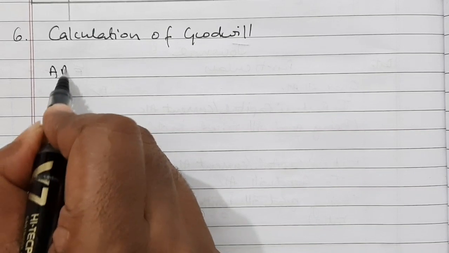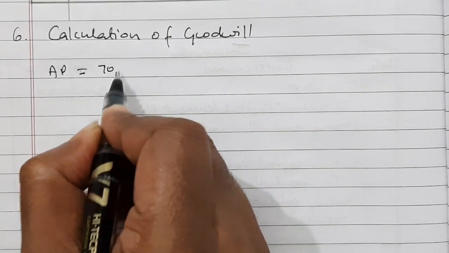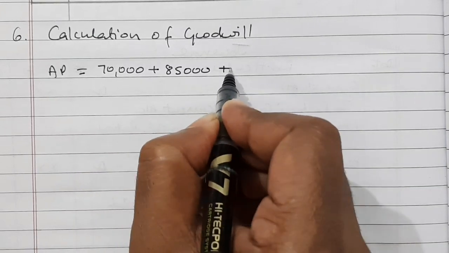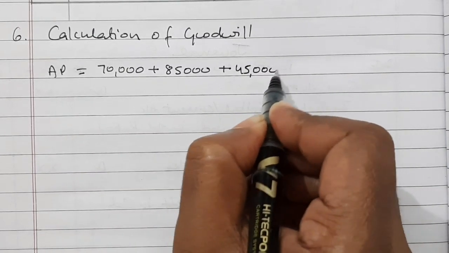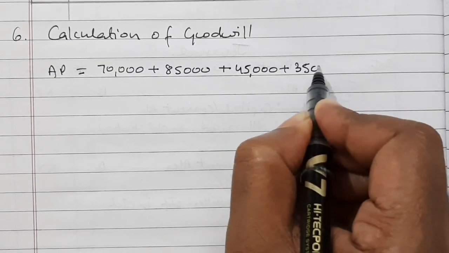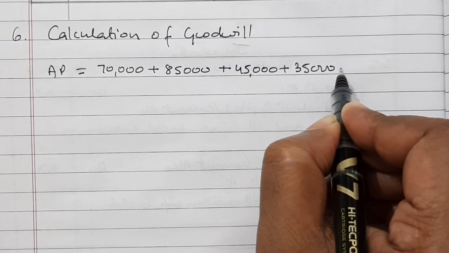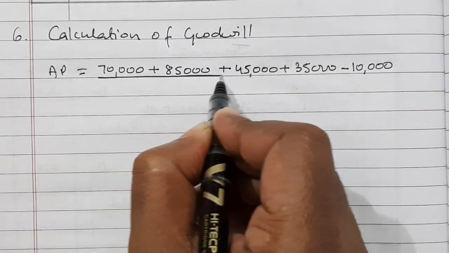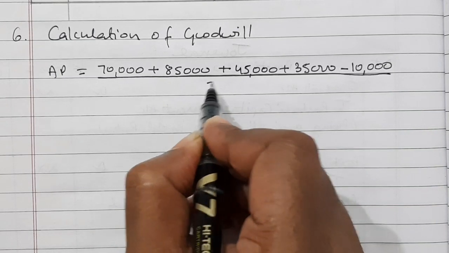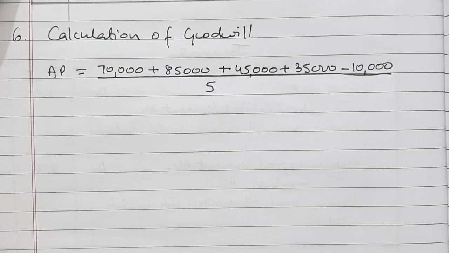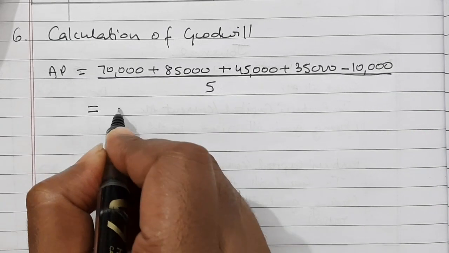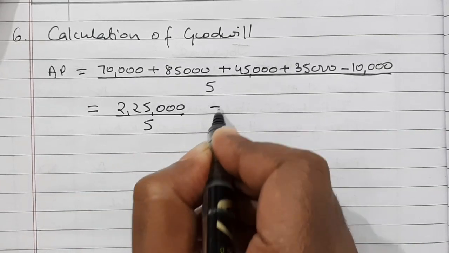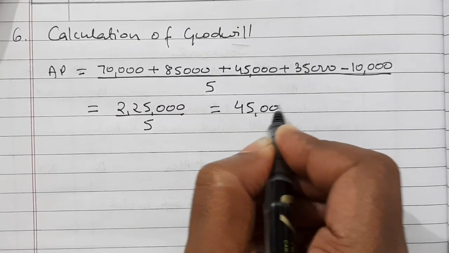So average profit is equal to 5 years profit is given to us: 70,000 plus 85,000 plus 45,000 plus 35,000 minus 10,000 because it is a loss, divided by 5, is equal to 2,25,000 divided by 5, that is equal to 45,000.